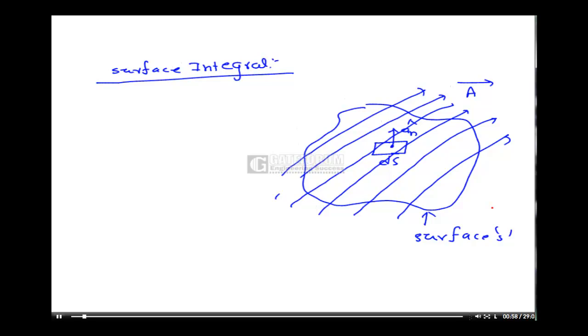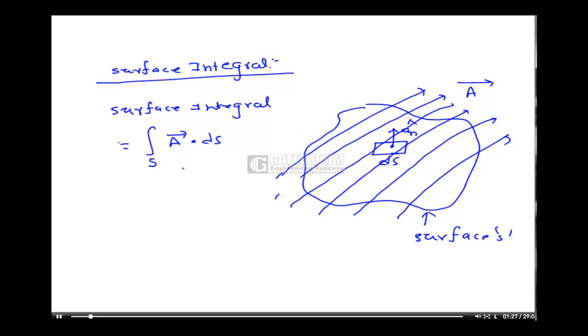So we define the surface integral. We can define the surface integral as integration over S of A bar dot dS.